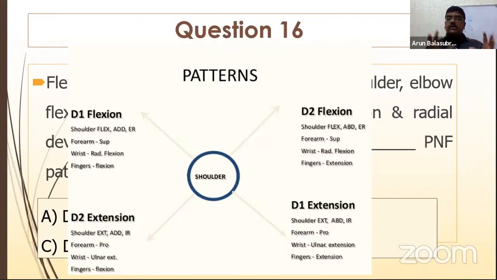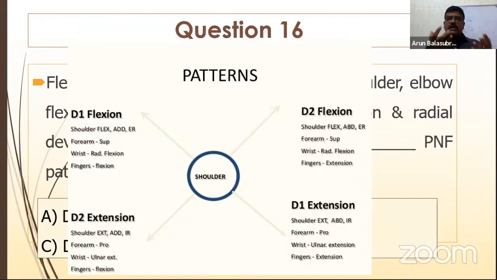These techniques may also be involved in normal ADL activities. D1 flexion is like combing the hair, right? So shoulder flexion, adduction, external rotation, forearm supination, wrist radial deviation, finger flexion. D1 flexion is combing the hair. When you ask the patient to comb the hair, it's a D1 flexion. Like that, ADL activities can be merged with the technique so that you are not able to forget it, right?